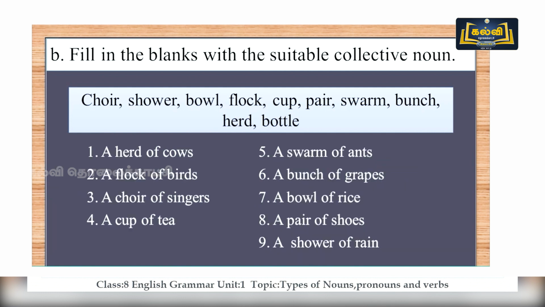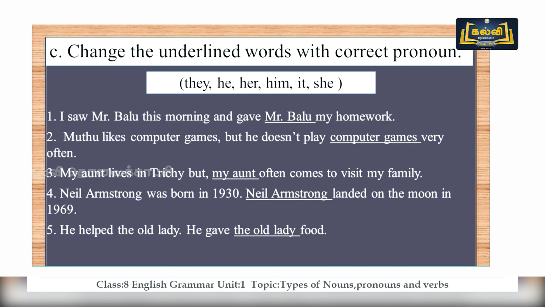A herd of cows, a flock of birds, a choir of singers, a cup of tea, a swarm of ants, a bunch of grapes, a bowl of rice, a pair of shoes, a shower of rain. Change the underlined words into the correct pronoun. Here we have answers like they, he, her, him, it, she.